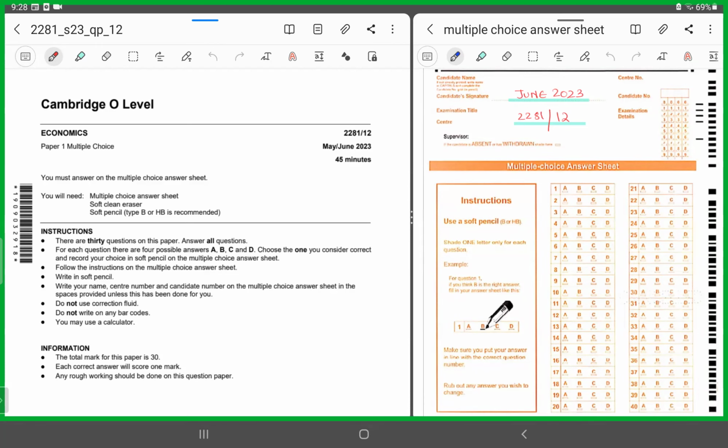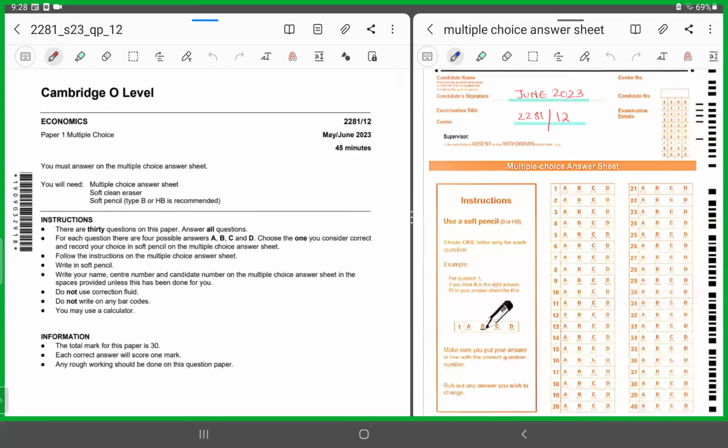Well, today I've brought for you all May June 2023 paper 1, variant 12. Let's look at what this paper has for us.